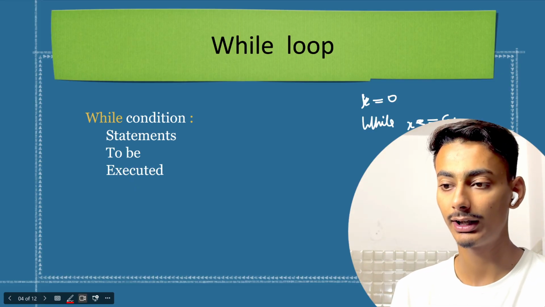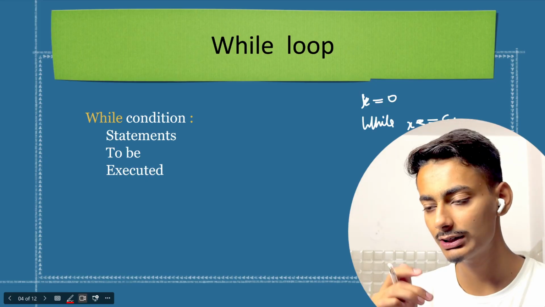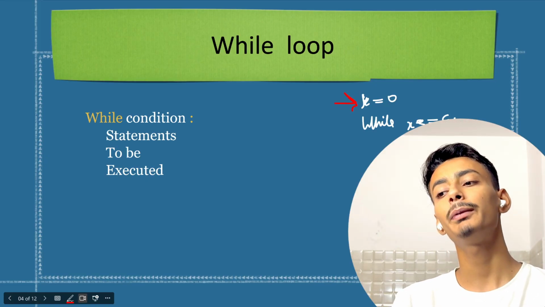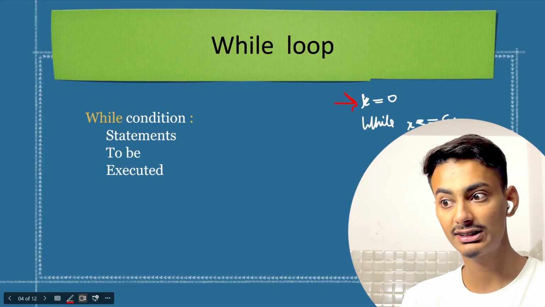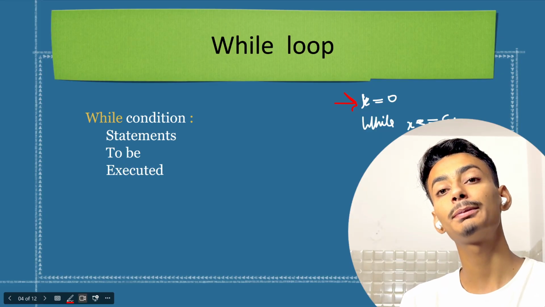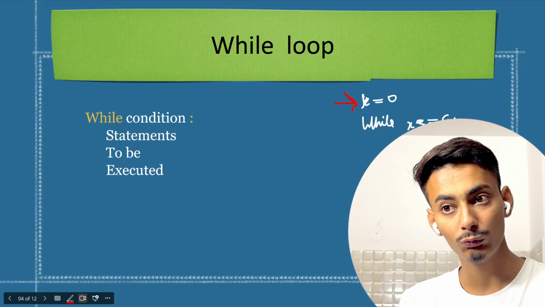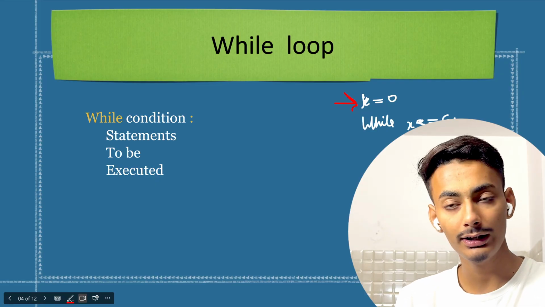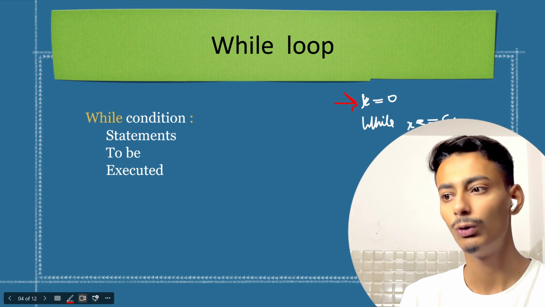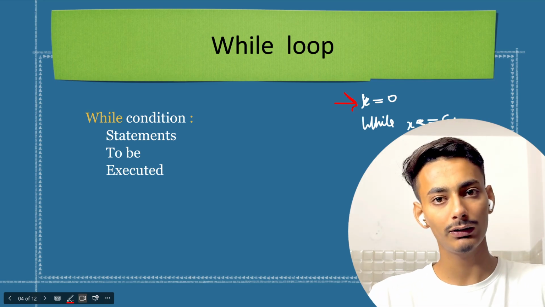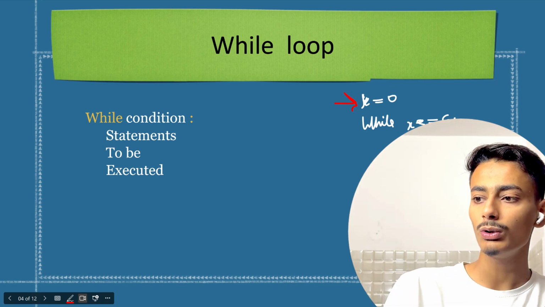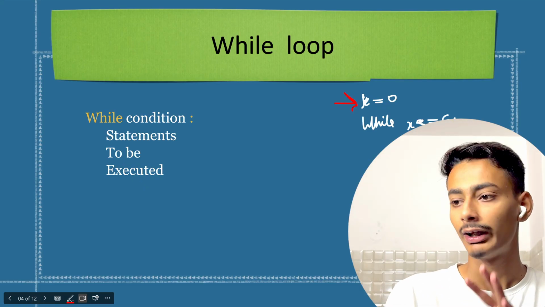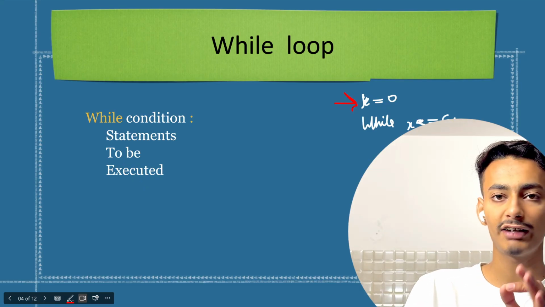Now, what will be happening is, first it will check this. x will be 0. It will print 0, because this statement is true. After that, x will be x plus 1, meaning now x will be 1. So again checking this, 1 is smaller than 5, it will print x, which is 1 now. After that, x will be increased by 1, it will become 2. Then it will print 2, then 3, then 4, and then 5.